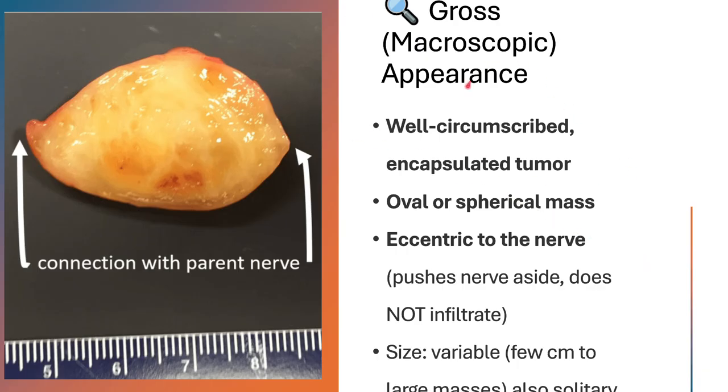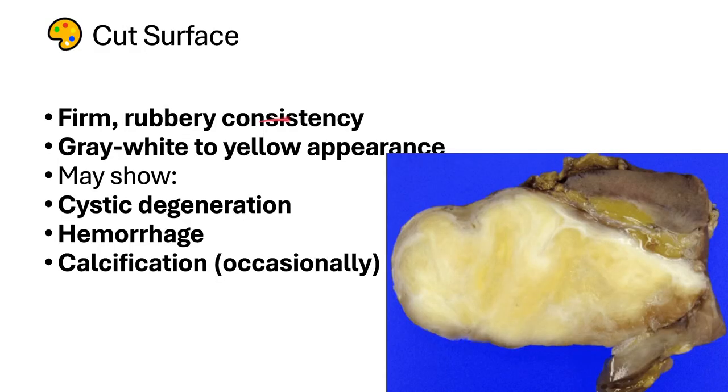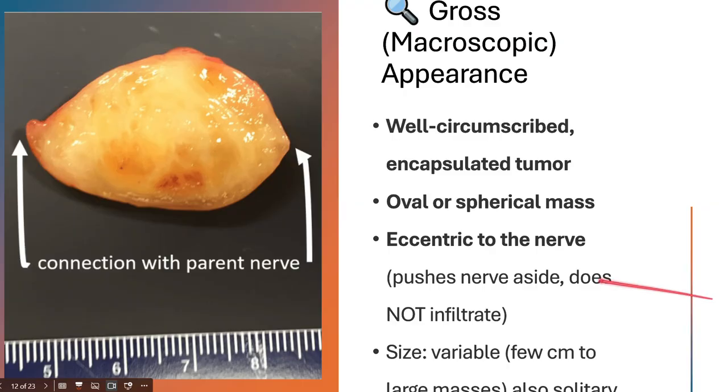When discussing the gross features of the schwannoma, you can see this is well circumscribed and encapsulated. Look at this. This is well encapsulated, and it is an oval, spherical mass, eccentric to the nerve. It means it pushes the nerve aside and does not infiltrate into it.